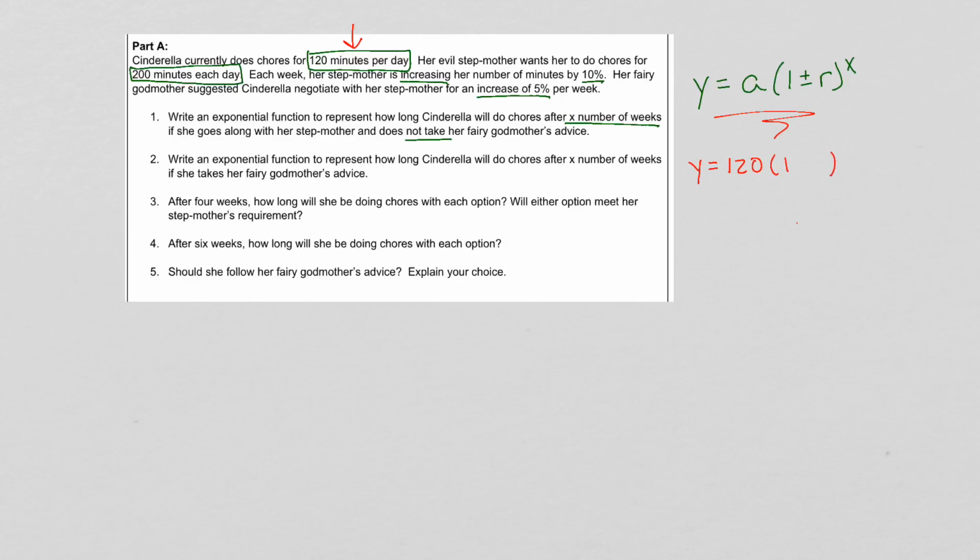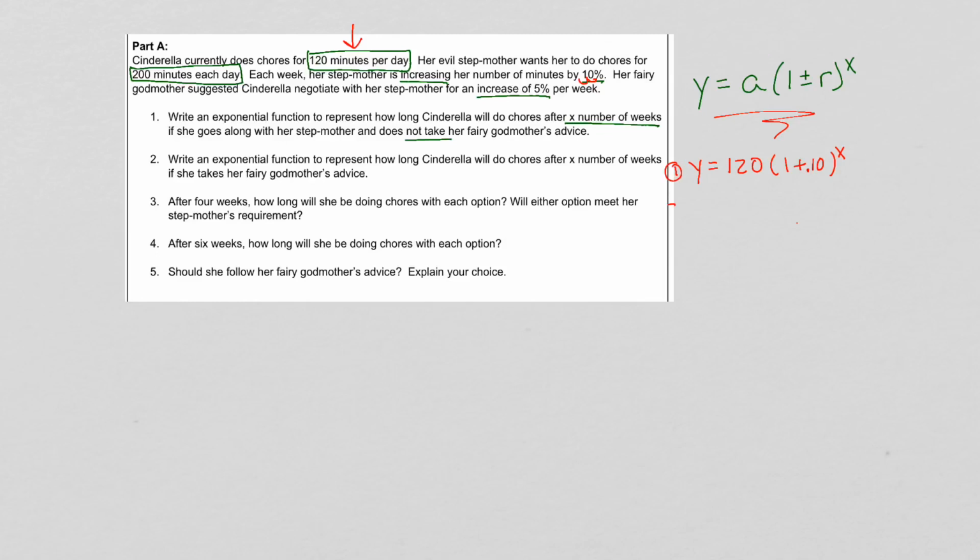Then 1, and we're going to use plus here because in each case it's increasing. Whatever the rate is, it's increasing. So we're going to use exponential growth. We're going to use a plus there. And remember the little trick: if it's increasing by 10%, I have to put 0.10 here. You're dividing that 10% by 100, or you can think of it as moving the decimal point to the left 2 times. 1, 2. And that gives you 0.10, and then that's to the X power. All right, that's our equation for number 1.